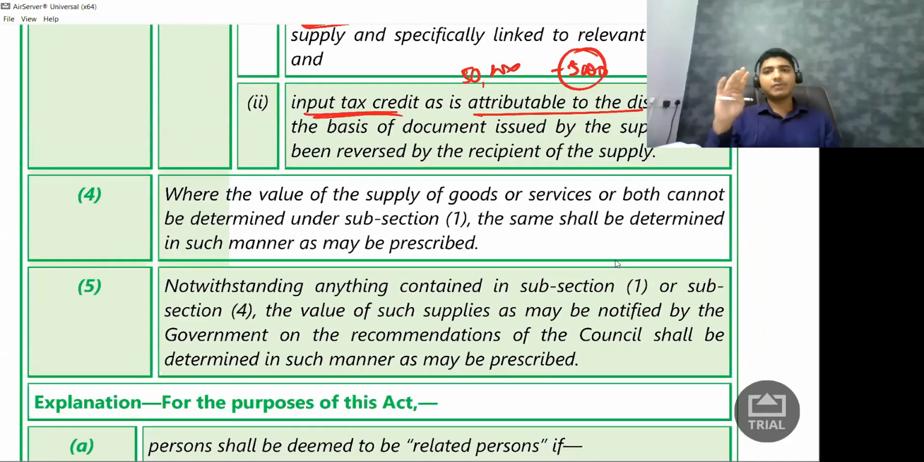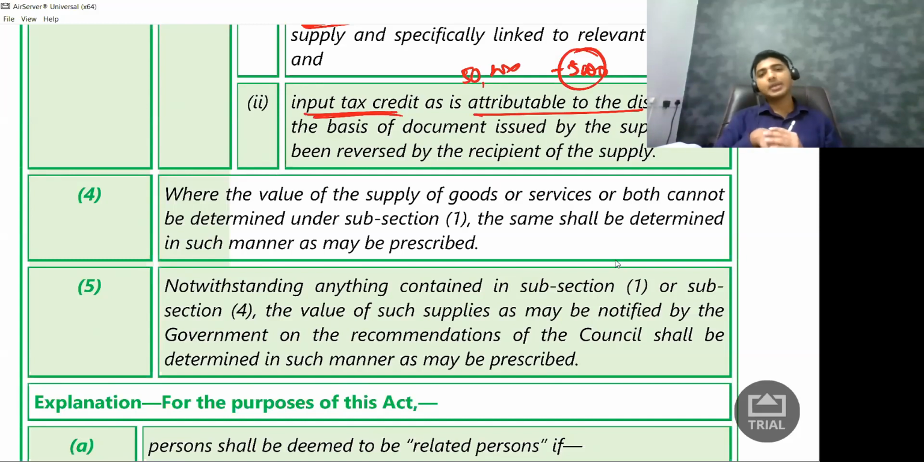Fourth point, where the value of supply of goods or service or both cannot be determined under subsection 1, the same shall be determined in such manner as may be prescribed. So they are talking about what if we are related parties. How are you going to arrive at the value? They are saying there is some other manner in which you can arrive at the value, but that is not there in your syllabus.